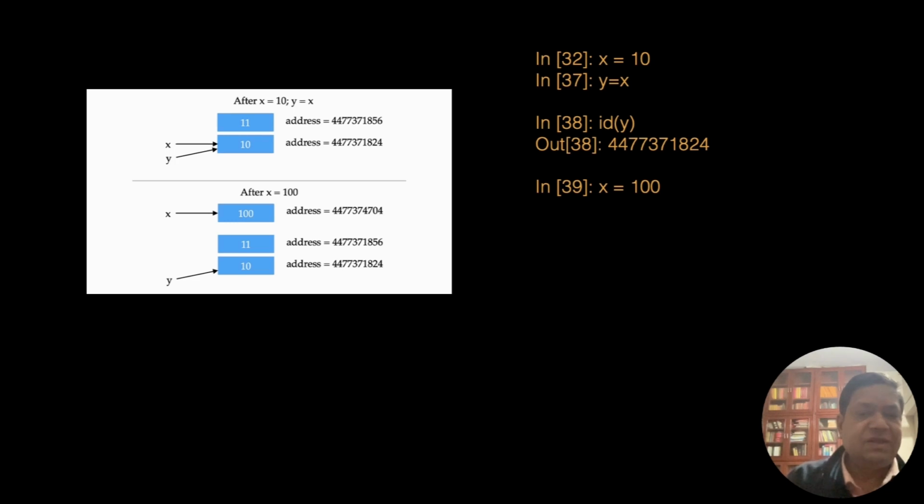And here x is 100. So we create a new one. So what has happened? This is another surprising thing. If you are thinking of C, what is happening here? So this 10 is an earlier object. 11 already was there. Okay, so in fact I use the same Python screen. So 11 is not lost. 11 is there already. Now I create a new object called 100. This is a new object 100.